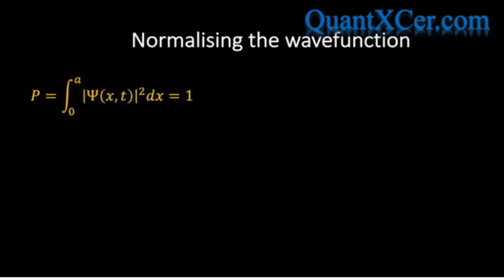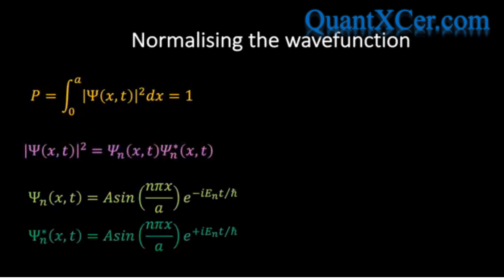To do so, we recall that the modulus squared of the wave function involves multiplying the original wave function by its complex conjugate, and if we do this, we find the following result, where we have used the rule of exponents to simplify our expression. And so we see that our requirement that the probability of finding the particle in the box must be equal to 1 simplifies to the following constraint.